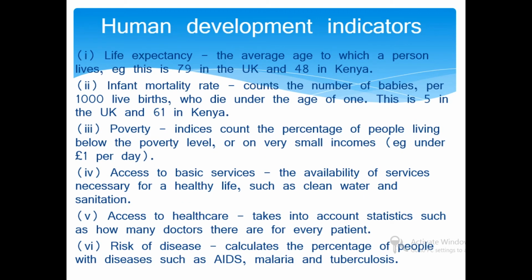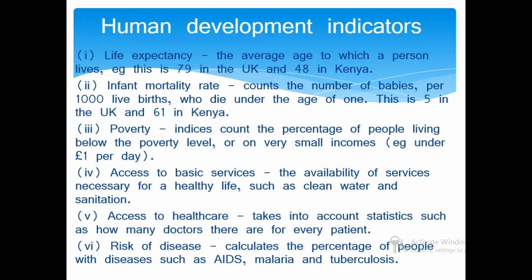Human development indicators. Earlier we had talked about two kinds of development indicators: one is economic development indicators and another is human development indicators. For human development indicators, life expectancy is the average age to which a person lives. For example, this is 79 in UK, 65 in India, 48 in Kenya.